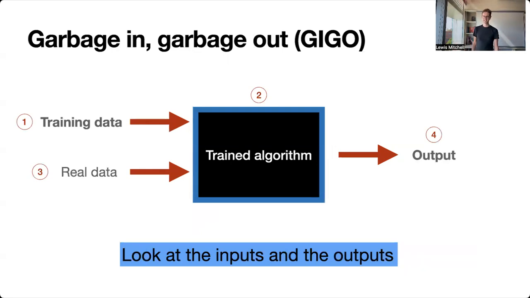So what's the point of all this? This criminal machine learning here is actually another instance of garbage in, garbage out. So to be able to be skeptical about these grand claims that get made in these research articles, think about what's the training data, what's the output, do they make sense? And if there's garbage in, there's likely to be garbage out as well, and that's the theme of these videos.